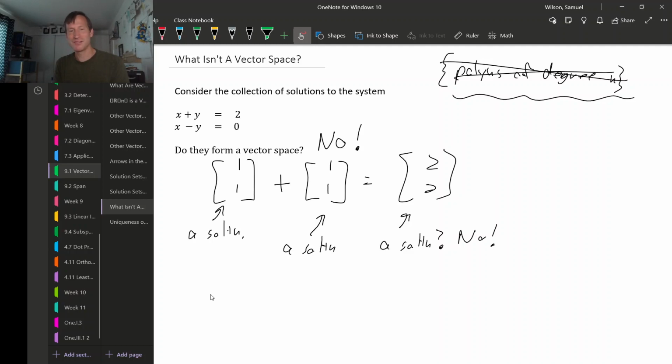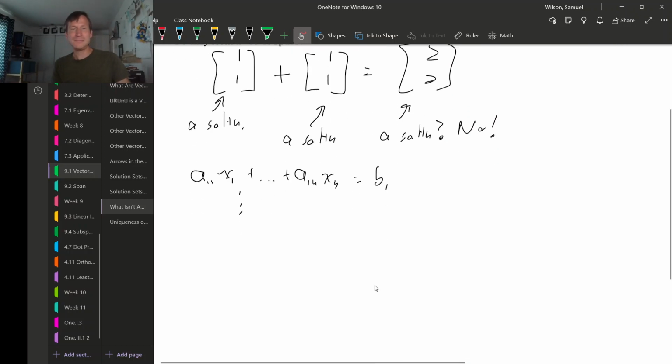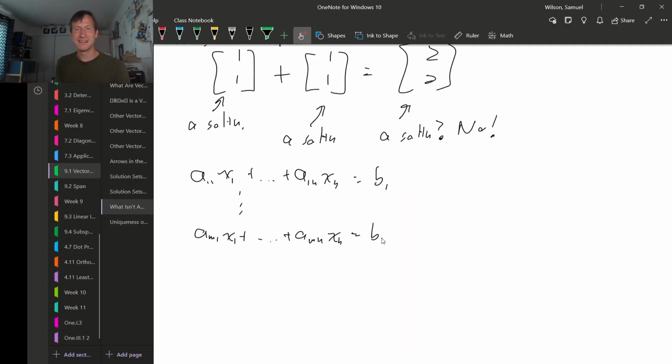So if you have, let me write it like this: a11 x1 plus, down to a1n xn equals b1, and then, down to am1 x1 plus, down to amn xn equals bm, right?